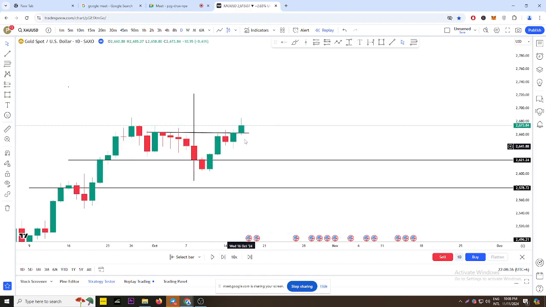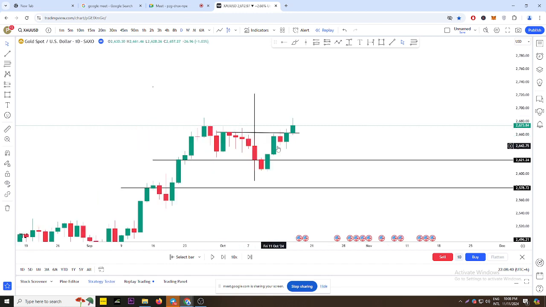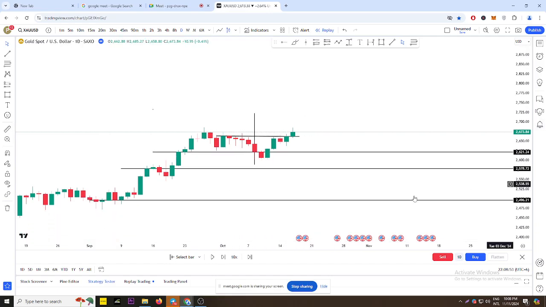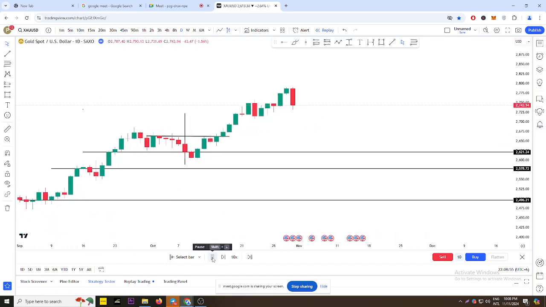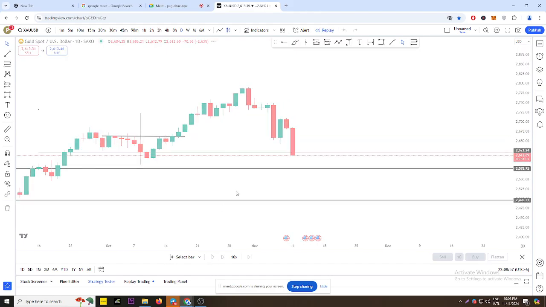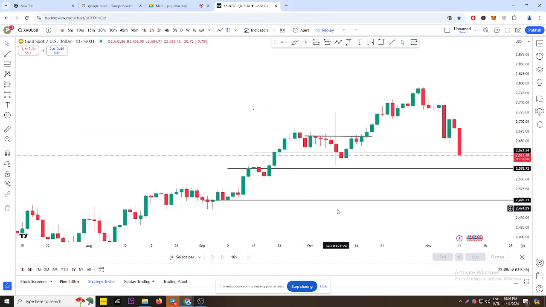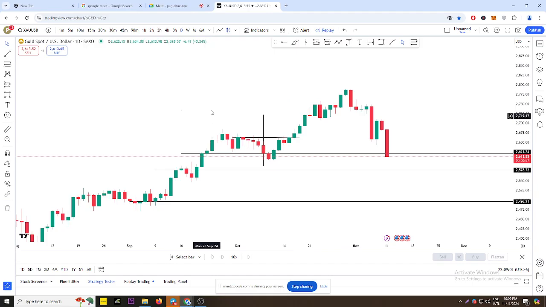So when the breakout happened here, this confirms that you are going more bullish, as the market is still bullish. And then what happened? We see the market move out to all-time high again and again and again. Now the same rules we are going to apply everywhere.